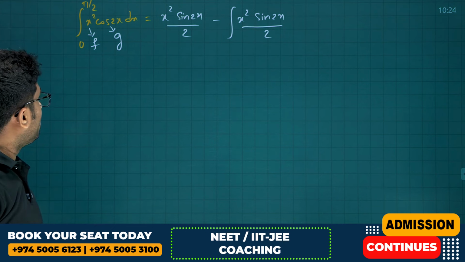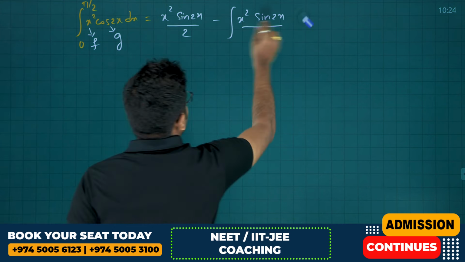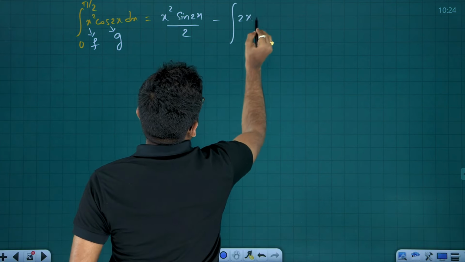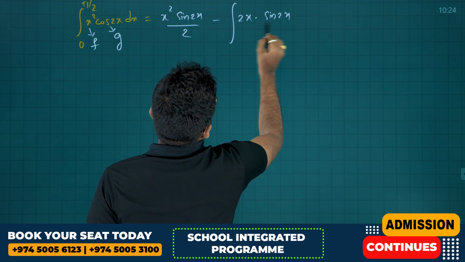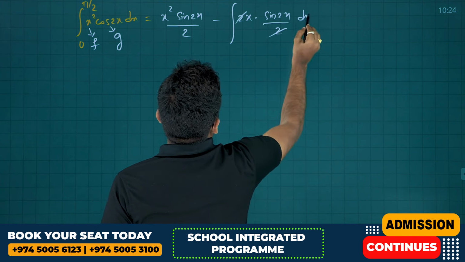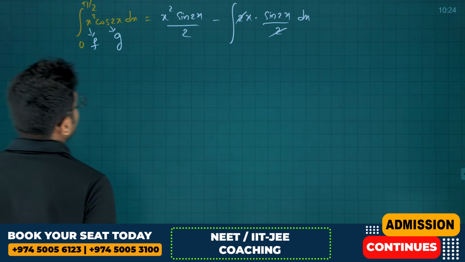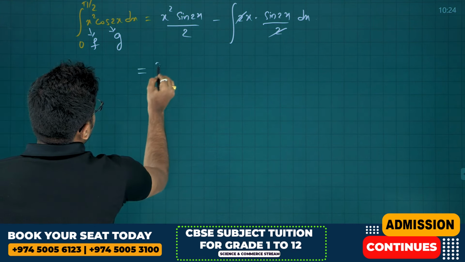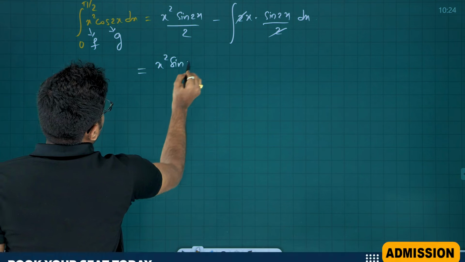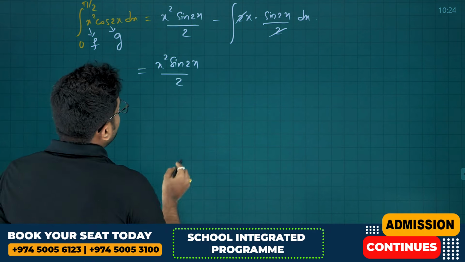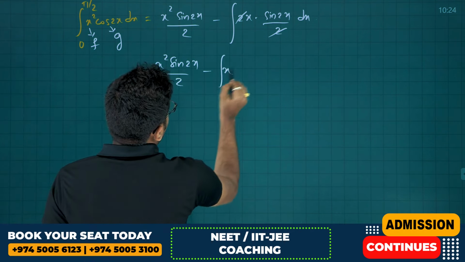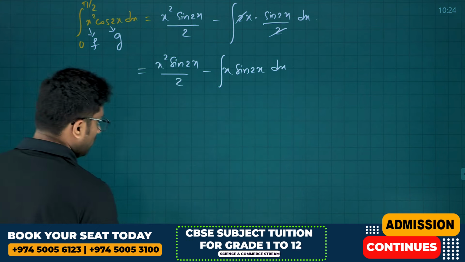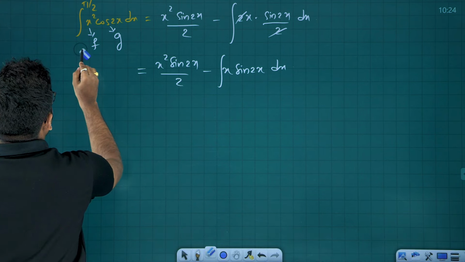Then f of x, minus f dash x, 2x into sin 2x by 2. So the 2 gets cancelled. Fine. Now this is equal to x square sin 2x by 2 minus the integral of x into sin 2x. We will find only the definite integration.